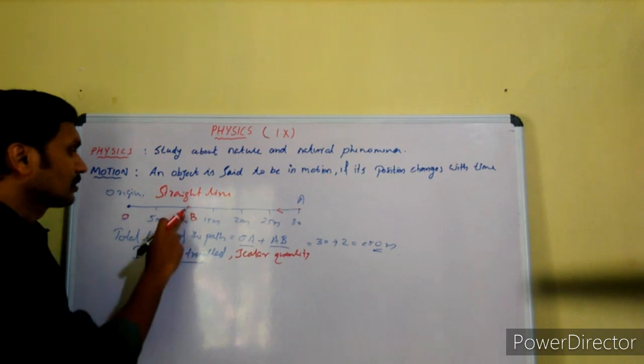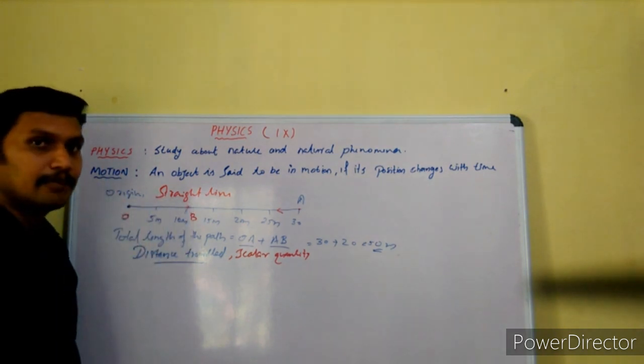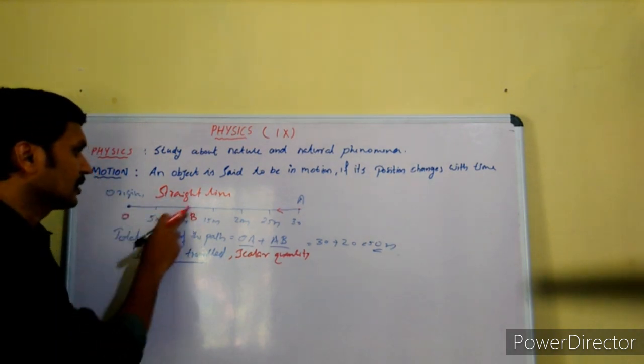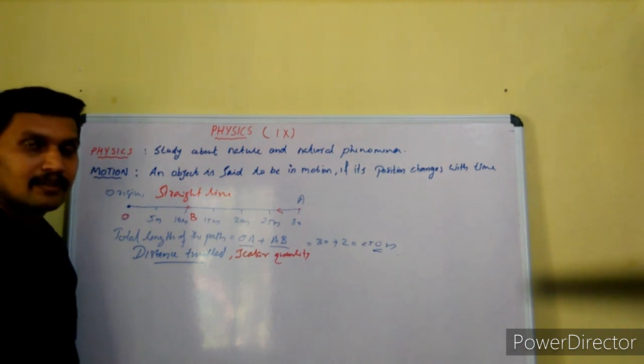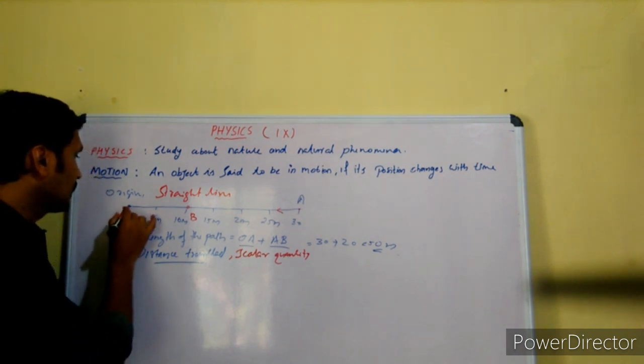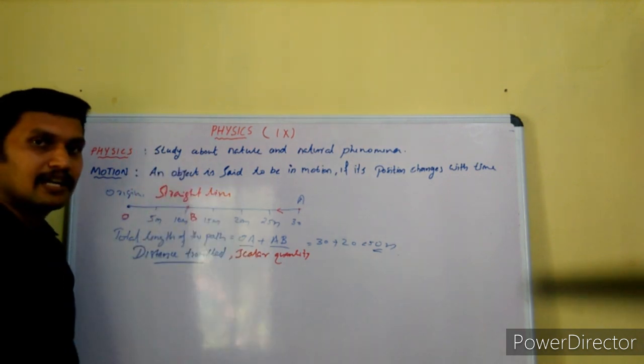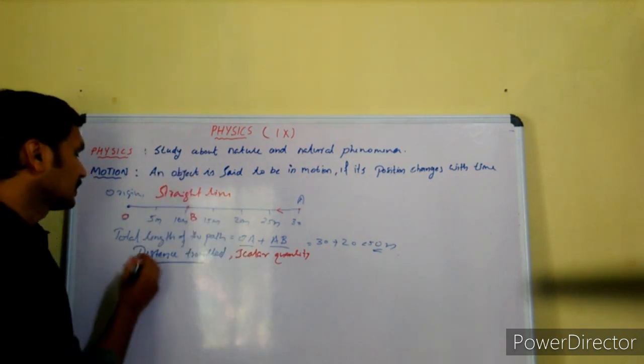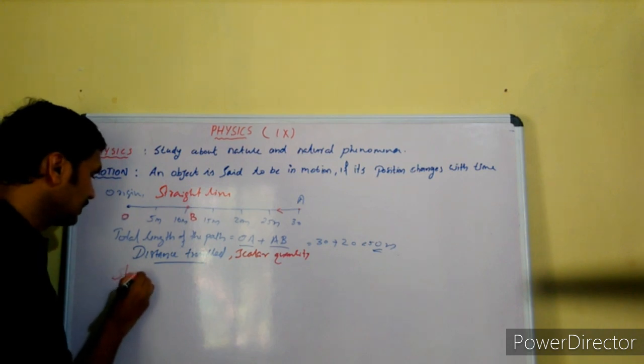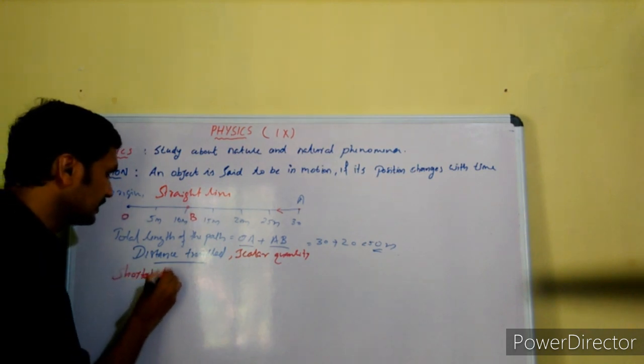Now see, I told you the final position of the object is at B. Now, what is the shortest distance between initial and final position?